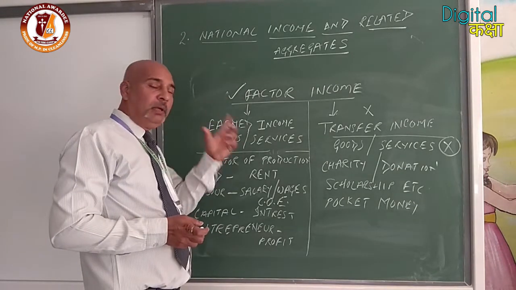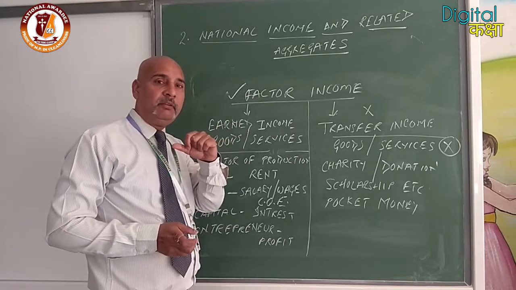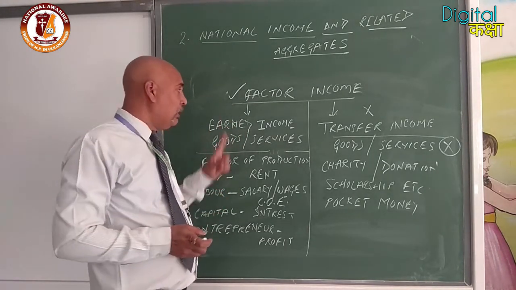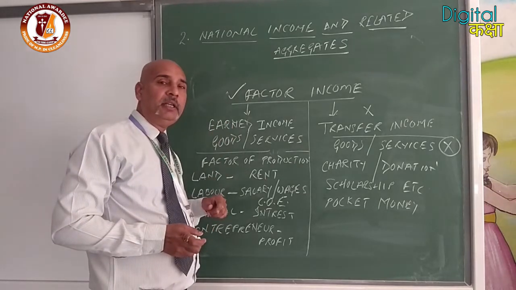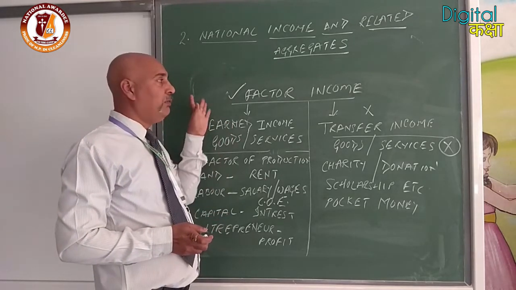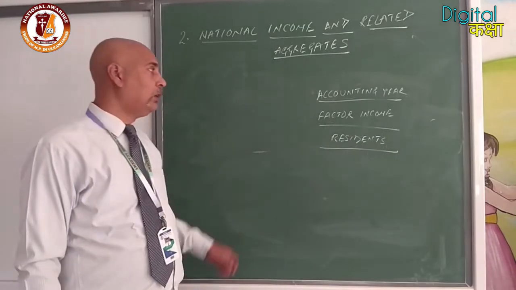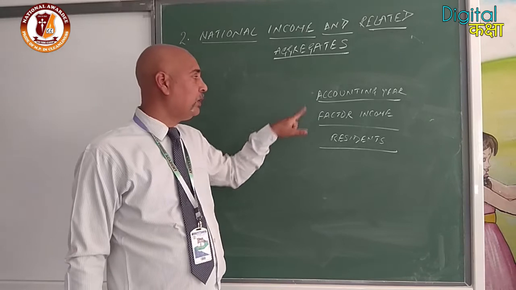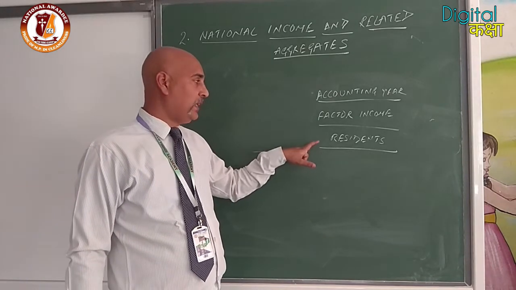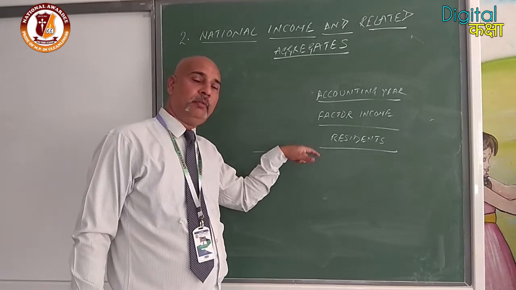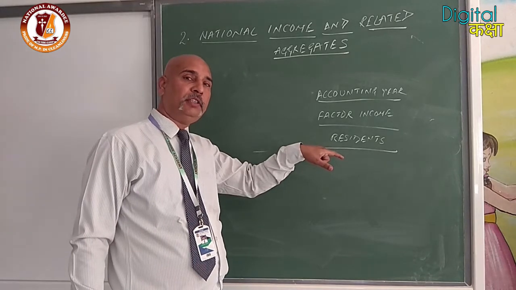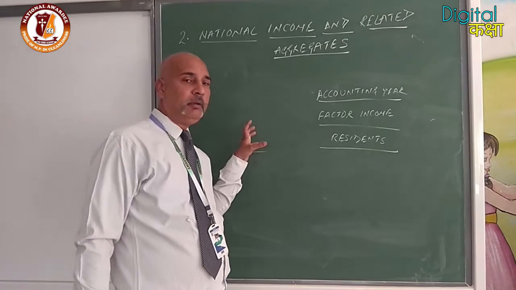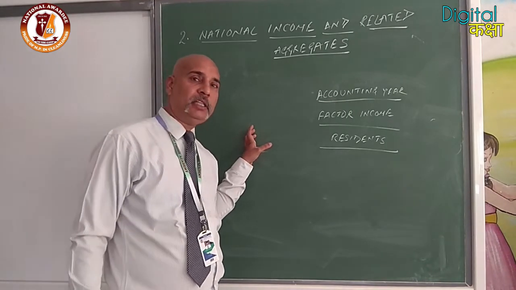Now we will take an example. The third term left is resident. So further we will discuss the resident of the country. But before the definition of the resident of the country, we will take the example. Let's continue with the example. We have discussed accounting year. We have discussed factor income. Now residence is left. So we will continue with the definition of the resident. How can we differentiate between resident and citizen? Before that, we will take the example of the national income.